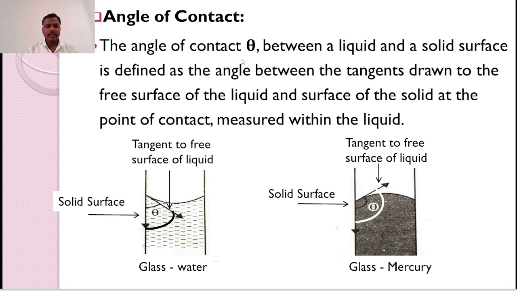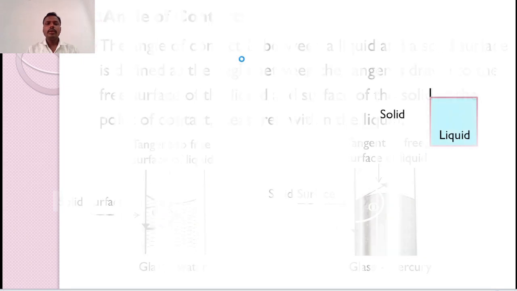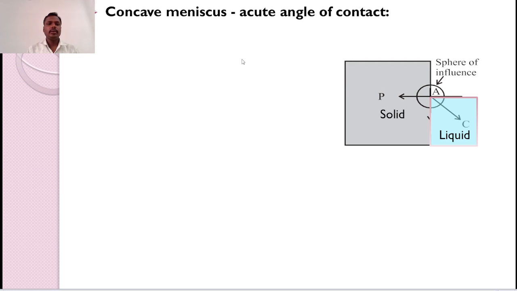In case of glass and water, the angle of contact is acute, and in case of glass and mercury, the angle of contact is obtuse. Now the next point is concave meniscus and convex meniscus.